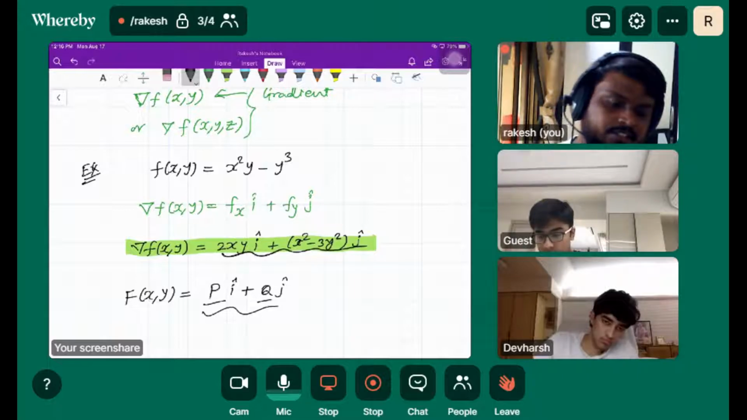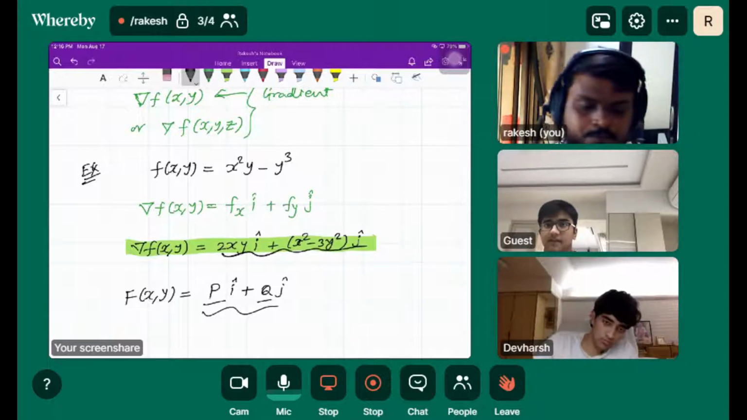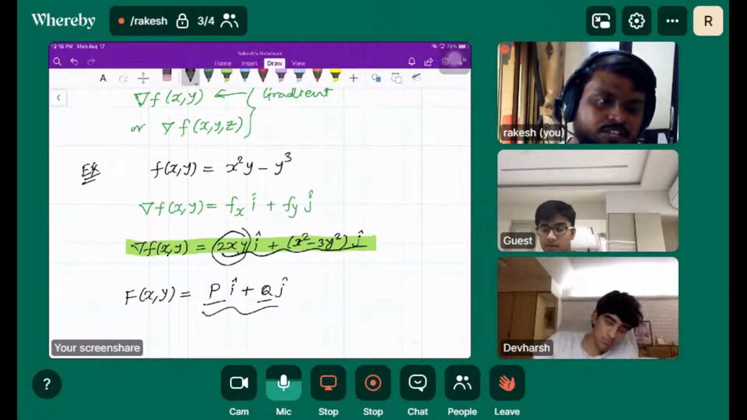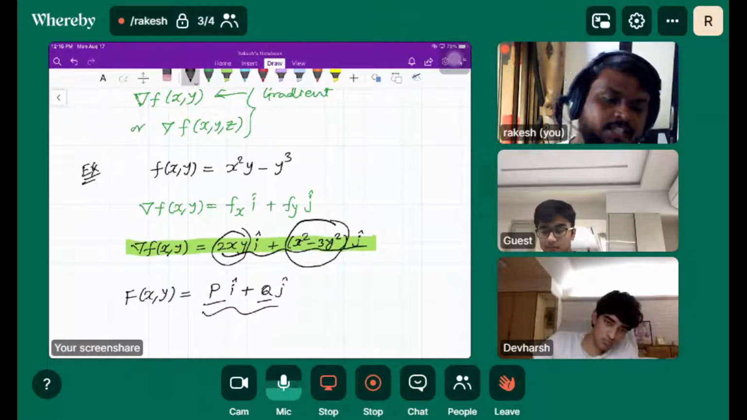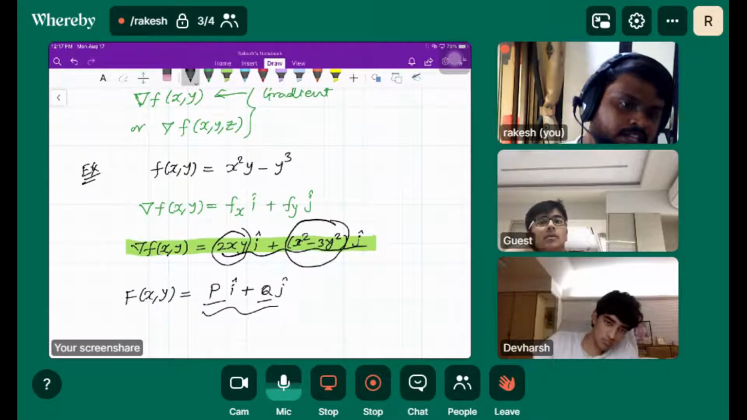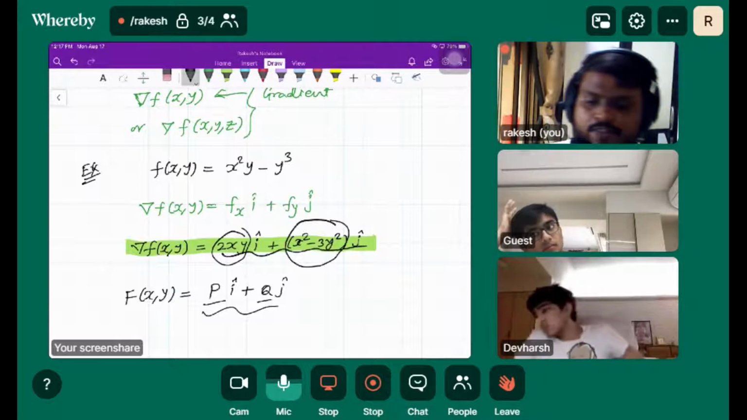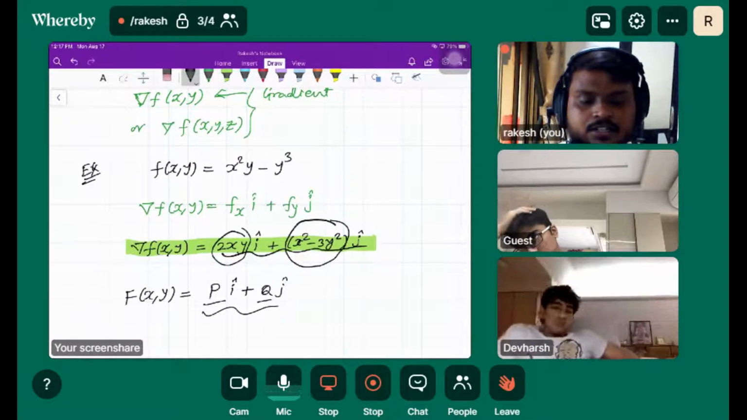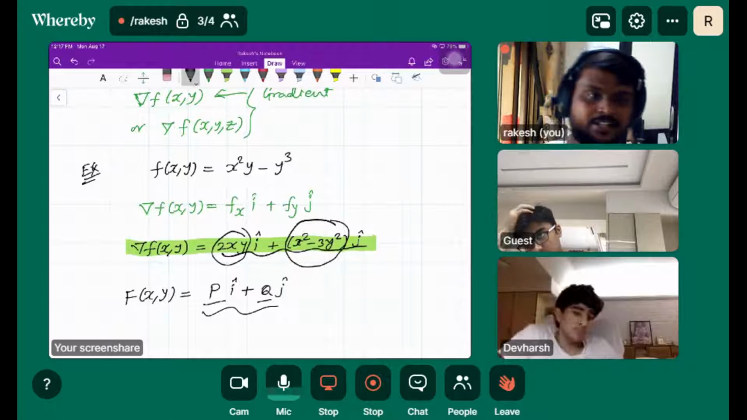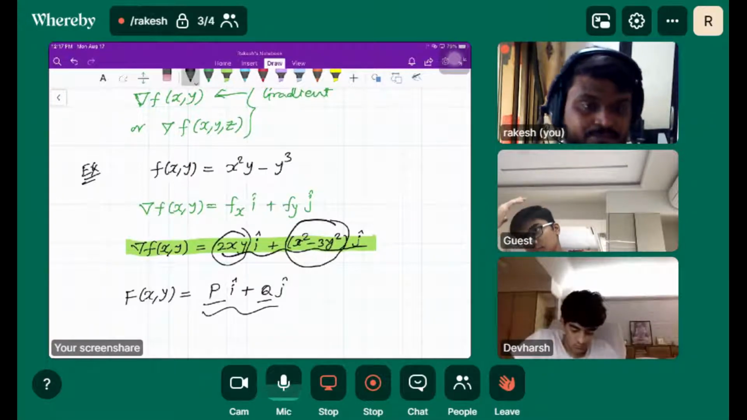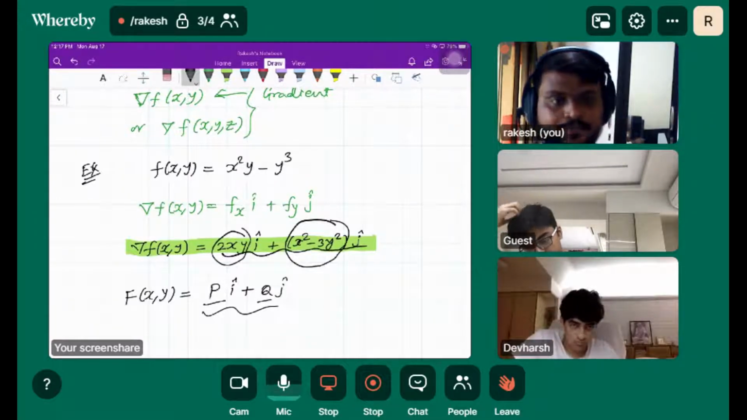Can you see that? We got, even these are functions of x and y, P as 2xy, Q as x square minus 3y square j cap, right? So these vector fields are nothing but the gradient. Are you getting that? The gradient of the function, the gradient of the surface, right?